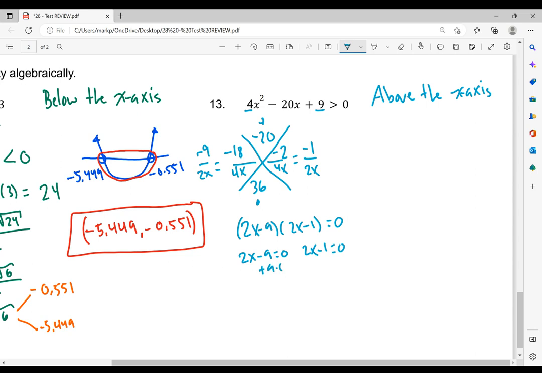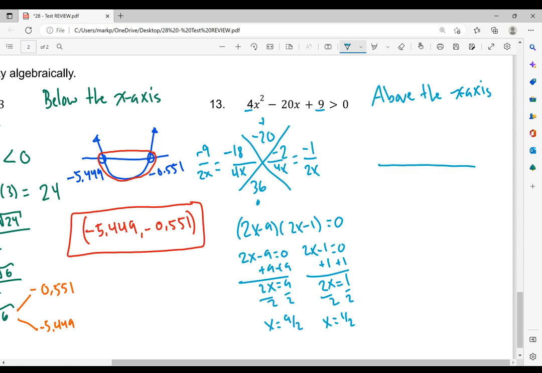So I'm going to add the 9. So 2x equals 9, divided by 2. If you want to put a decimal or a fraction, that's really up to you. I'm going to keep it as 9 halves, but I know it's 4.5. If you want to put 4.5, that's your choice. Divide by 2, and x equals 1 half, which is really 0.5. Okay, and that might actually help you when you're making the graph, but we'll see.